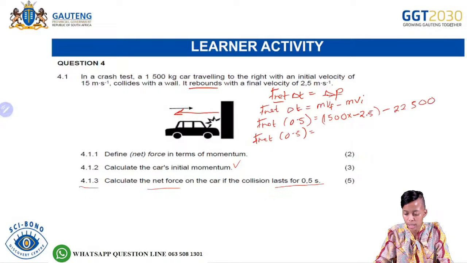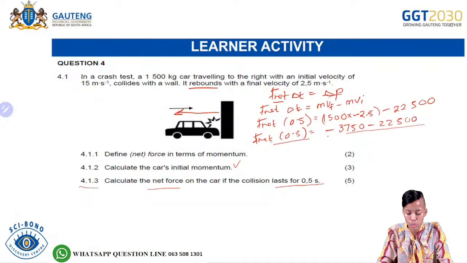So from there it will be F net multiplied by the change in time is equal to, and then you are going to punch that into your calculator, multiply by negative 2.5. So for this one I'm getting negative 3,750 minus 2,250. Okay, so from there, what is it that you have? You have this 0.5 on the left hand side, and then you also need to solve the right hand side.